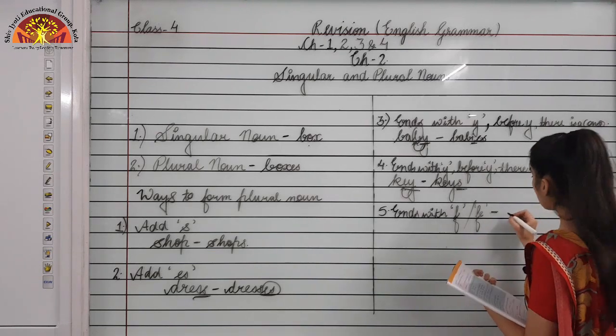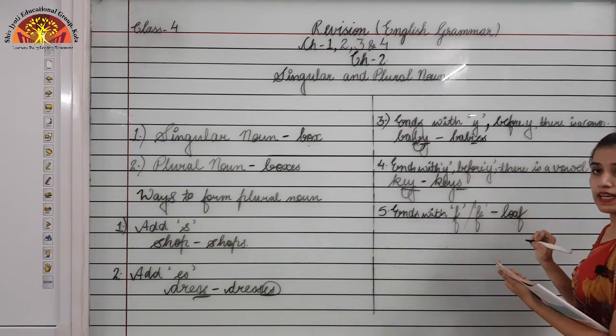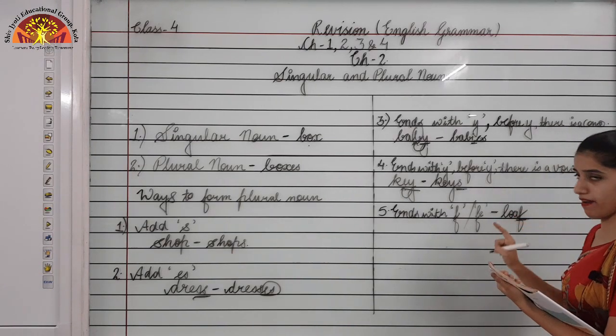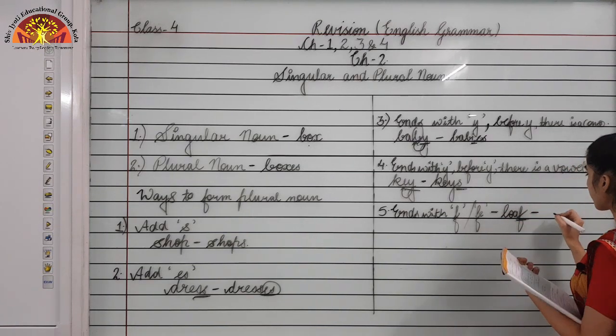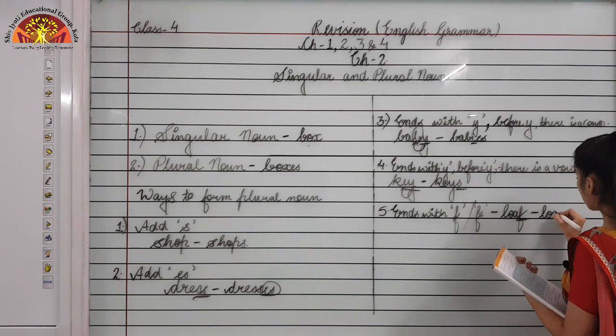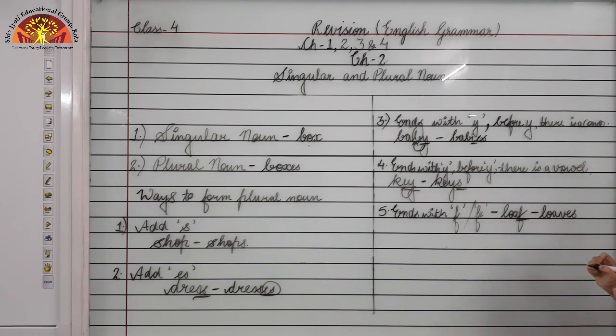For example, it's given loaf. Okay, it's ending with what? F. So what we will do to make it plural? We will replace f with what? V. And then we will add es. So you can see after a, here f is coming, but the plural form has v after a, because we replaced f with v and then we added es.